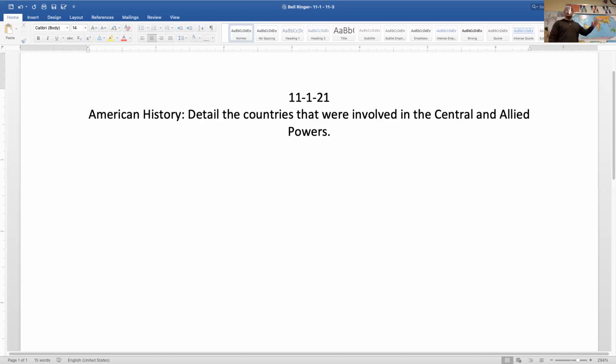Eventually, like I said, the United States will join in. Even Japan gets involved with the Allied powers, and we'll get more about that when we get closer to World War II and how they kind of got the short end of the stick towards the end of World War I.